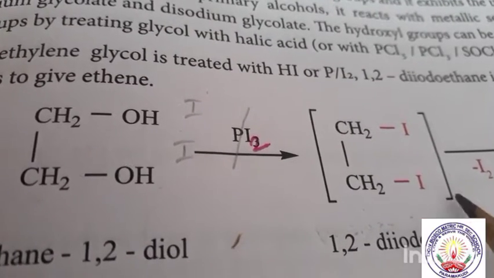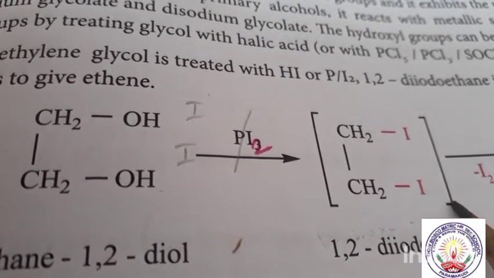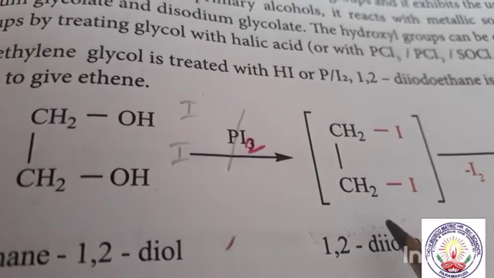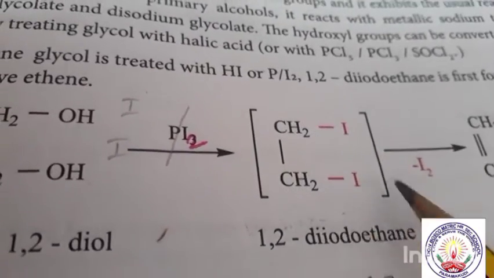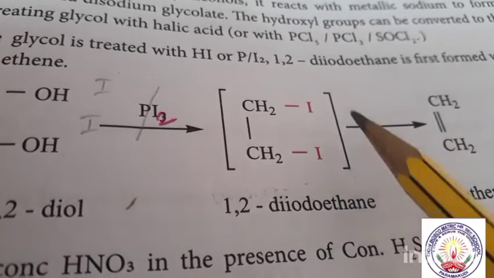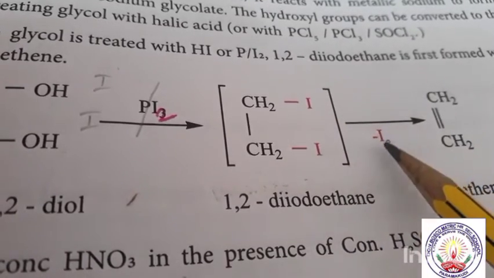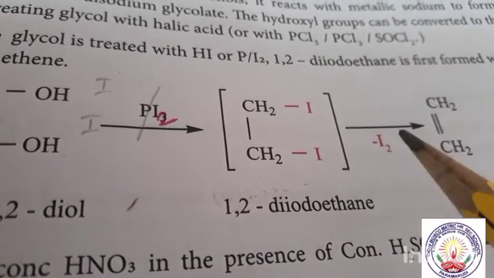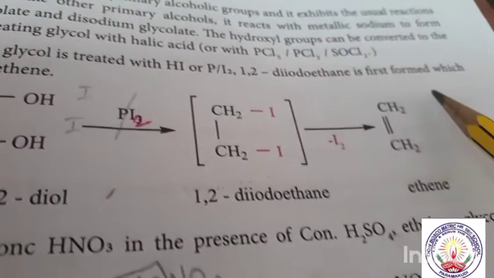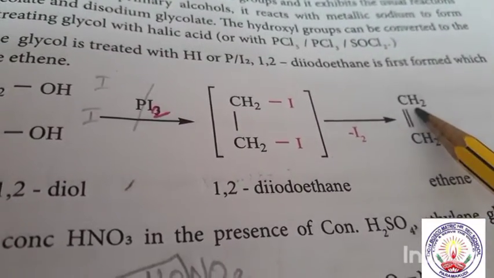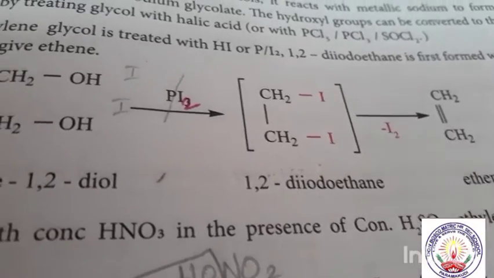This is unstable. So in order to become stable, this decomposes. The iodide will be decomposed, so we are getting CH2=CH2.